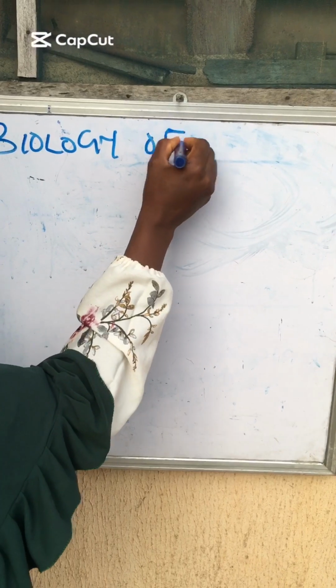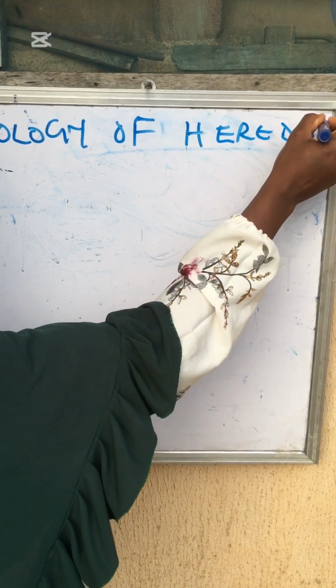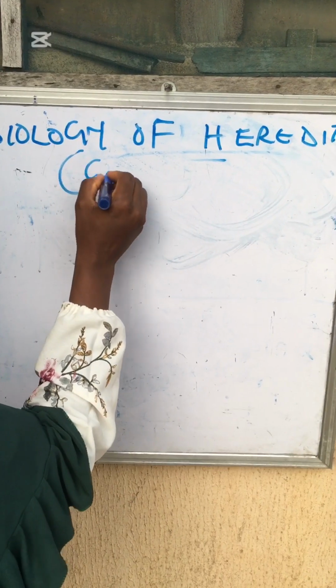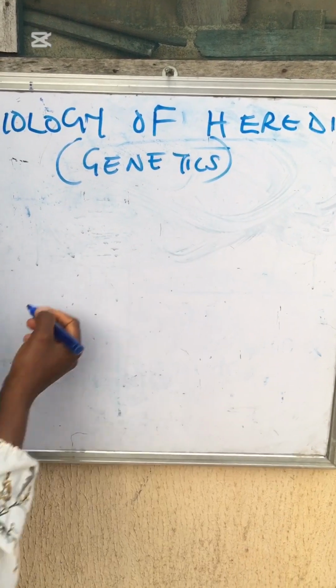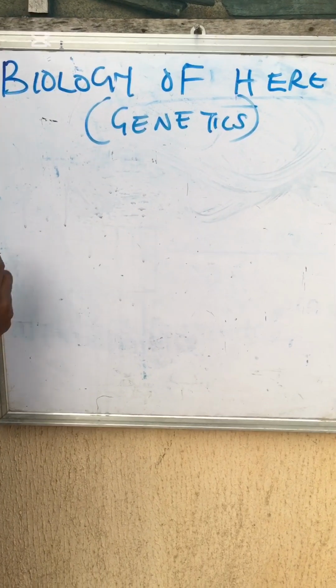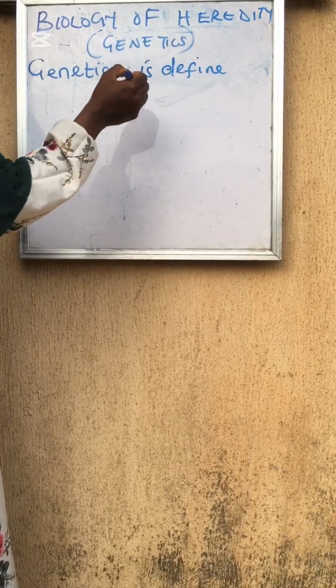Hello students, today we want to talk about biology of heredity. That is, we are looking into genetics. So please, when you come across where I wrote some things and I rewrite it with a text, it means I'm writing the correct thing on the board.